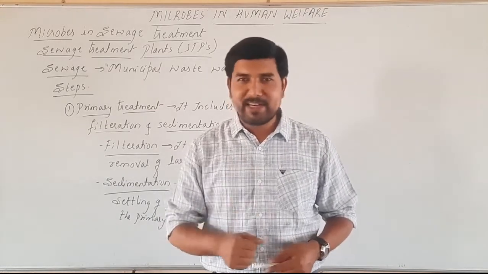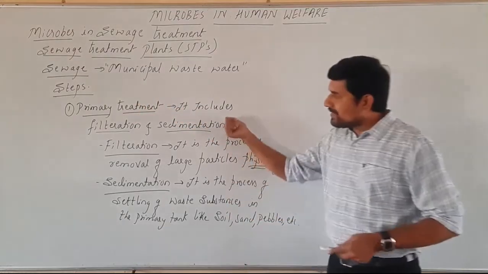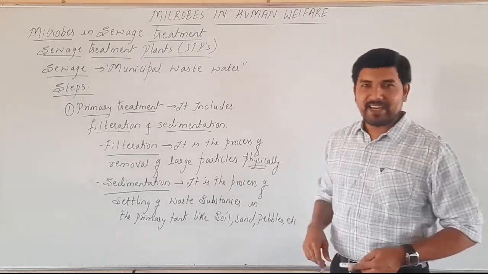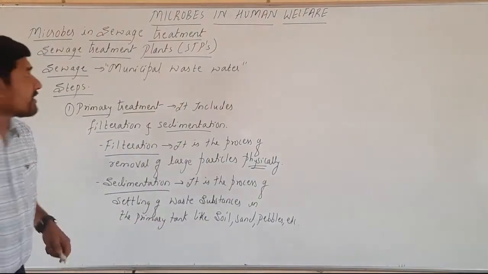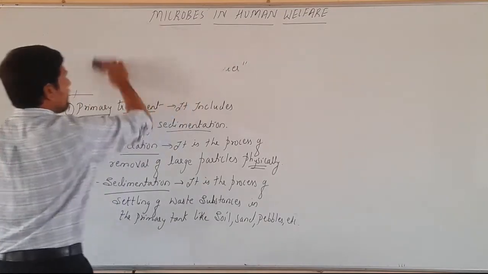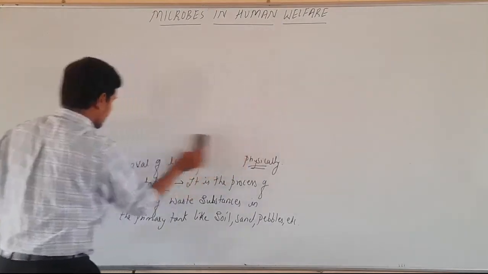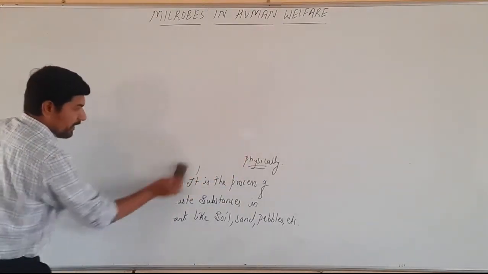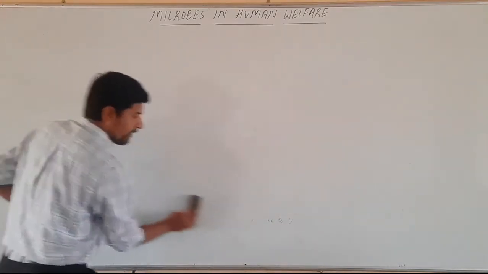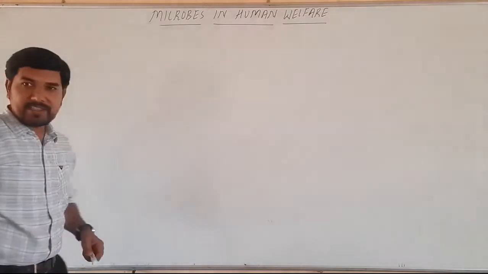So we have a diagrammatic representation of STP. With the diagrammatic representation of this STP, let's study what is the primary treatment, and the second major part, the secondary treatment. Okay. So let's go with the diagrammatic representation of the sewage treatment plant. In this sewage treatment plant, we have primary as well as secondary treatment, and let's see how the primary and secondary treatment is done in case of these STPs.